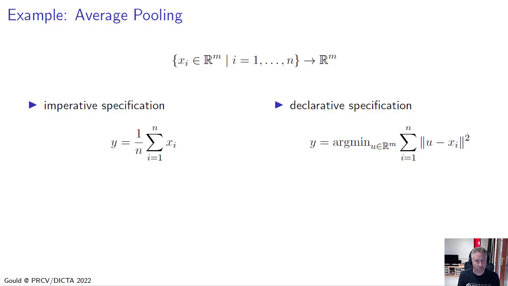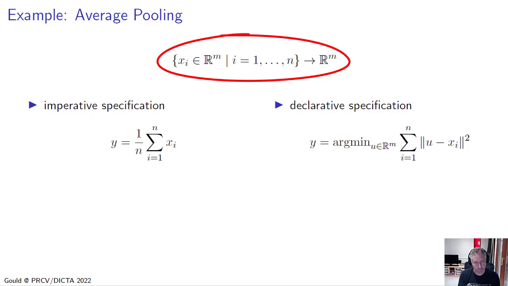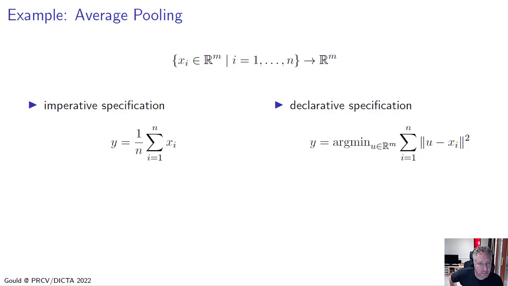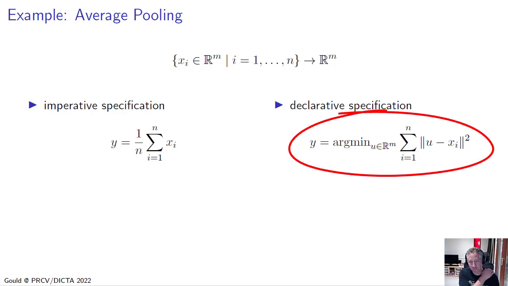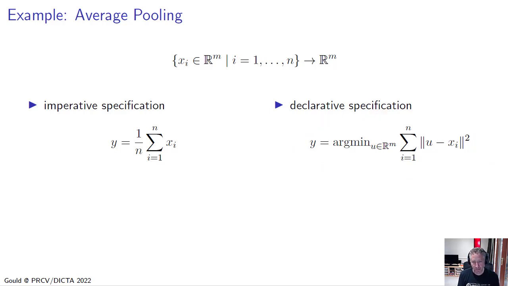Now, here's a simple example of a deep learning declarative node. Let's say we wanted to perform global average pooling, where we're given as input a set of vectors and we want to compute their mean as the output. Well, we can define this using the imperative specification, where we just say y equals 1 over n times the sum of the input vectors. Or we can specify this using a declarative specification, where y is the argmin over all vectors u that minimize the sum of the squared deviation of u from each of the xi's. Okay, that's another way to specify the mean. Now, this doesn't look like we're making progress. The declarative specification looks more complicated than the imperative specification.